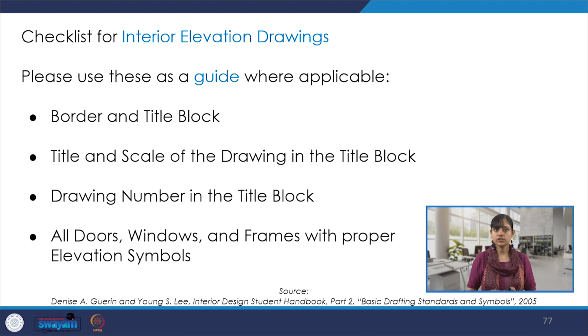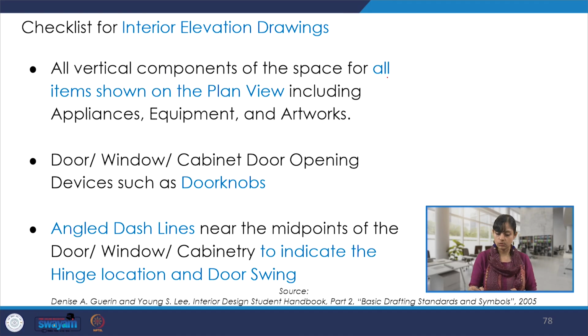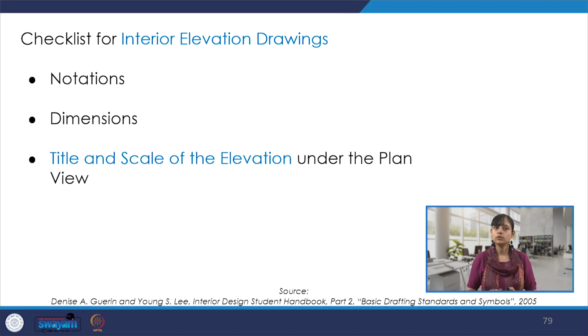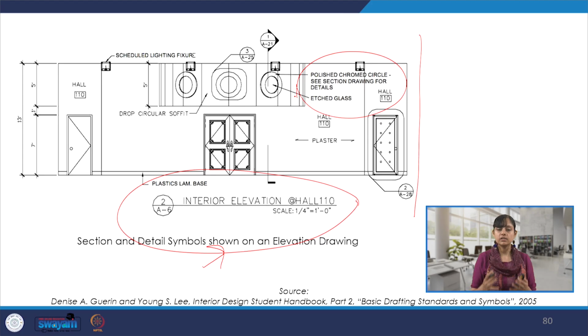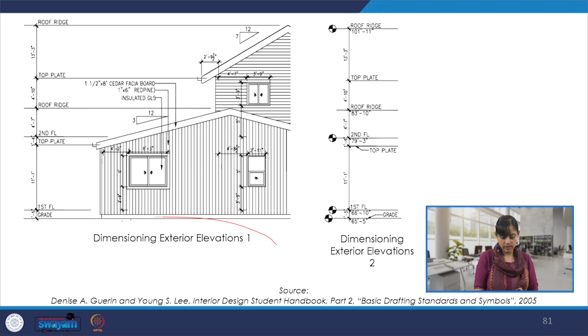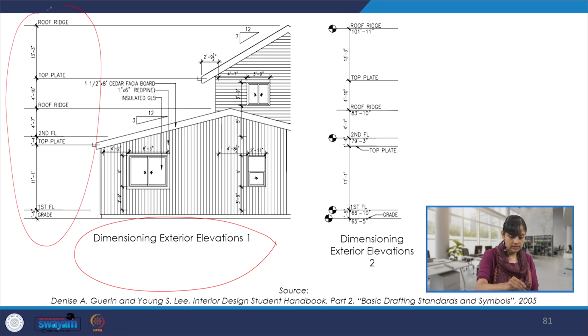Again, there was a checklist which was discussed because it has to be followed when we talk about the interior elevation drawings. And here is the checklist like we discussed for the plans, and all the details, different vertical components, openings, schedules, notations, dimensions, all of those details. This is again another example where we see the drawings and we have all the details, material, specification, finishes, dimensions. So all of that.